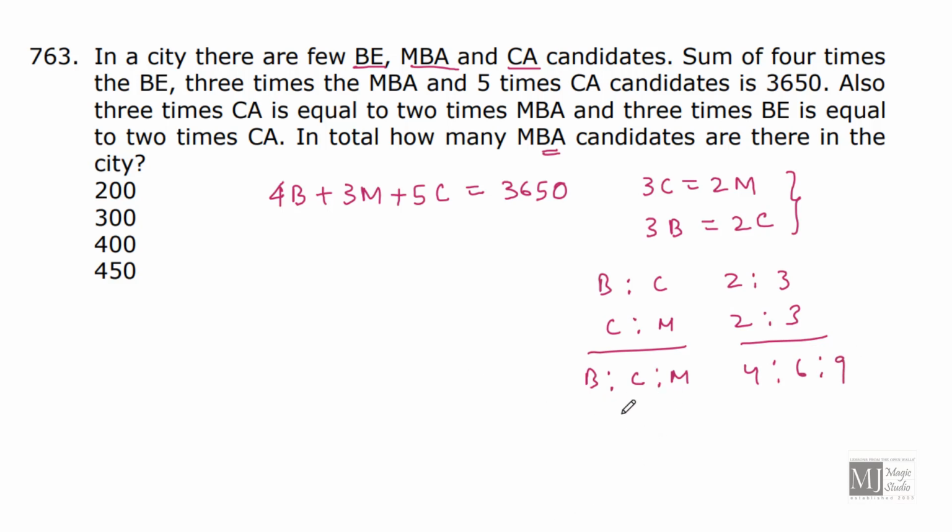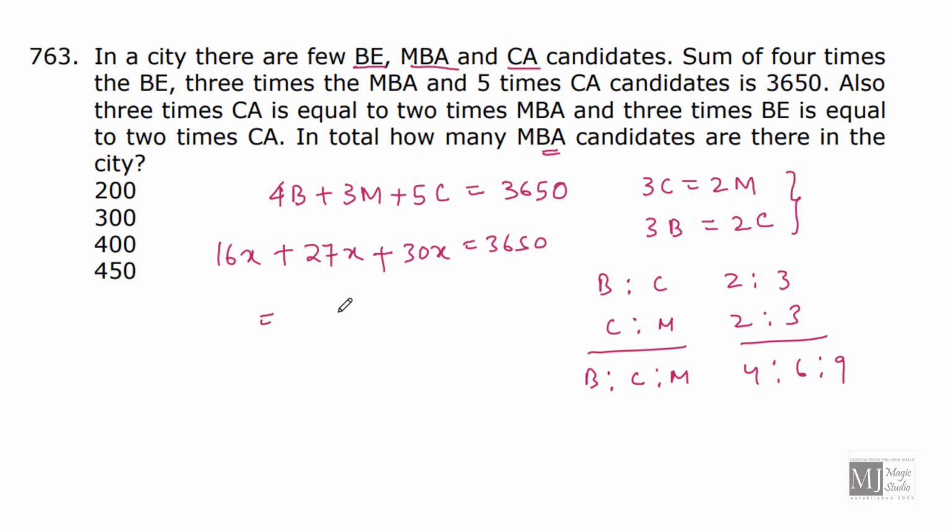So let me take the common ratio as x. How many B candidates are there? 4x. Then 4 into 4 is 16x. Plus how many M candidates are there? 9x. 9 into 3 is 27x. How many C candidates are there? 6x. 6 into 5 is 30x equals 3650.